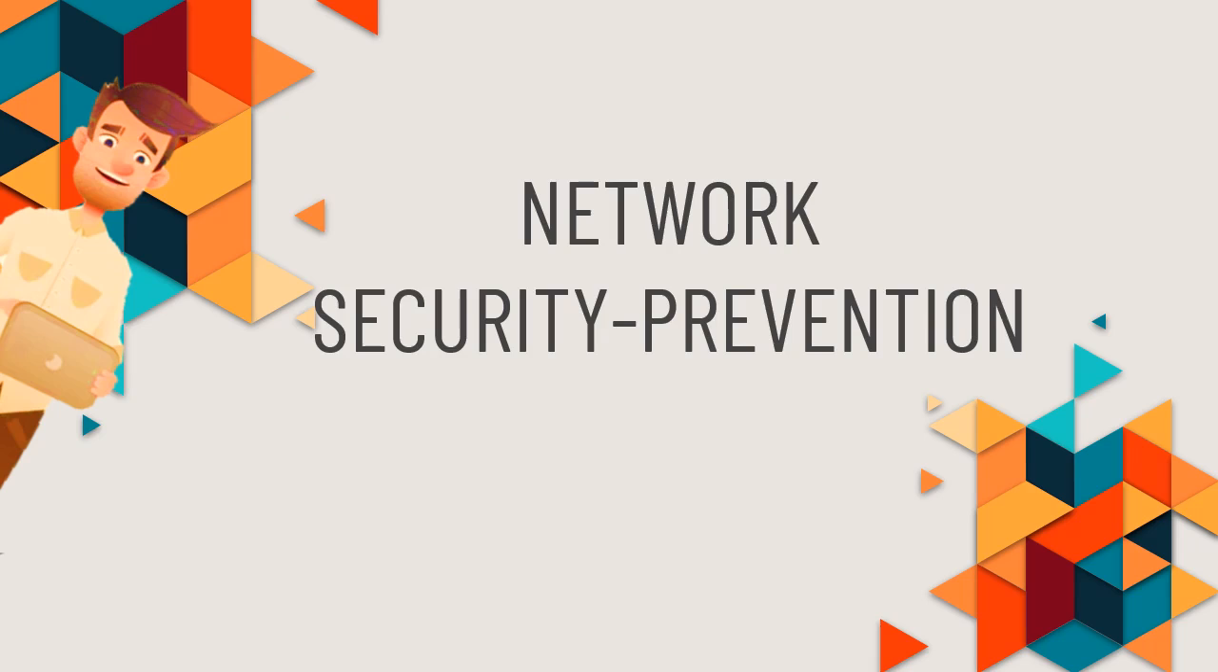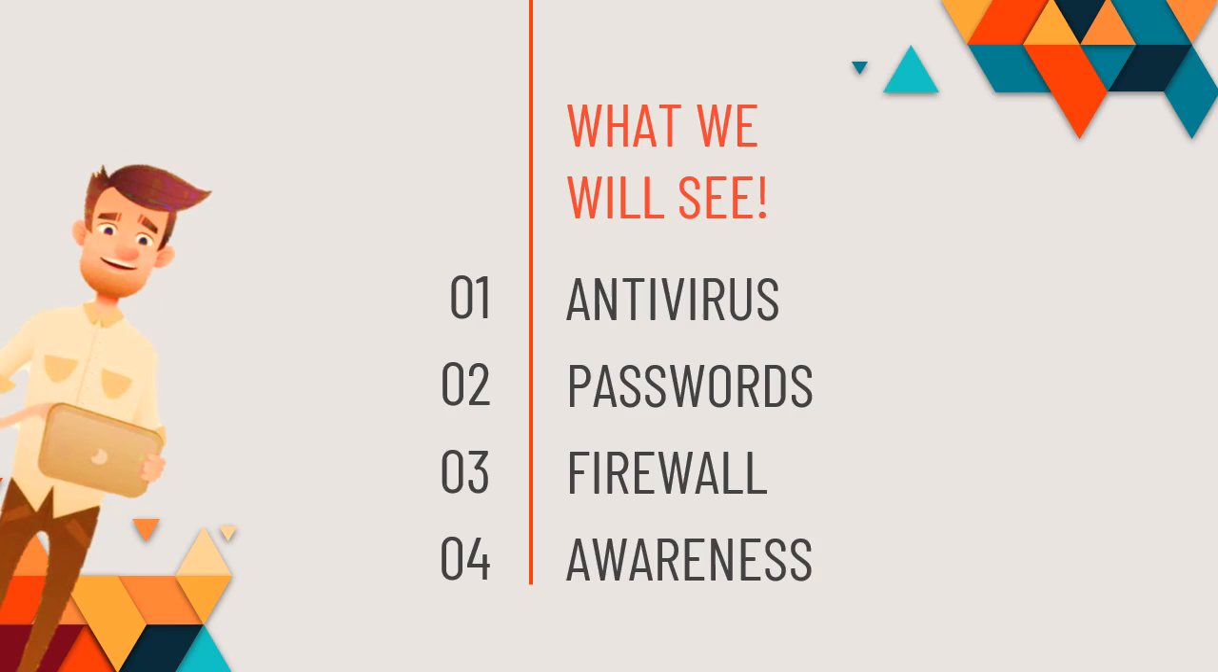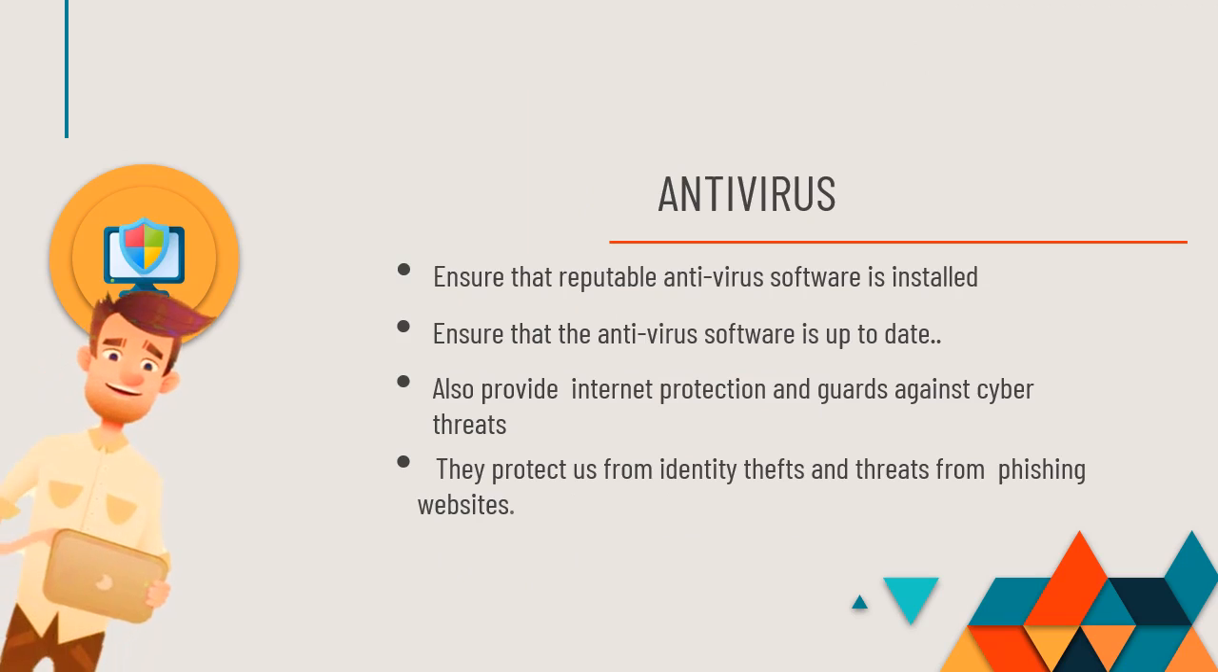So in this section we are going to see how to prevent these attacks or how to divert away from this kind of attacks. What we are going to see here is antivirus, passwords, firewall, and awareness. These are the basic concepts in network security prevention against this kind of attacks. First we are going to see the antivirus.